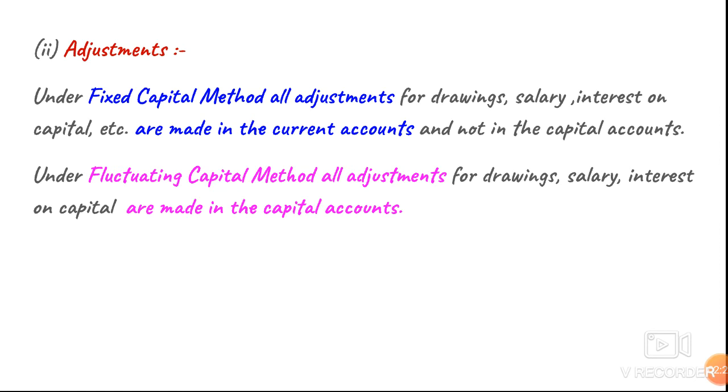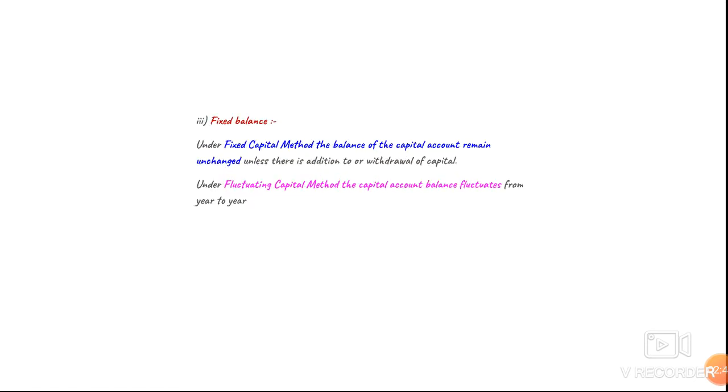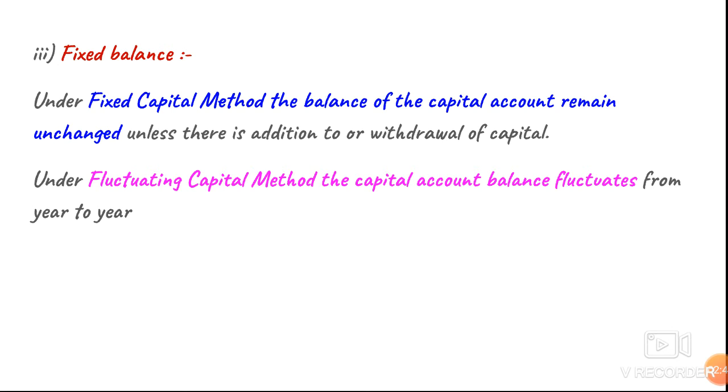But under the fluctuating capital method, there is only one account, the capital account alone, isn't it? So all the adjustments like drawings, salary, everything is recorded in the capital account itself. Clear? So this is the second difference, that is the adjustments. See the next, fixed balance. The next difference is fixed balance.